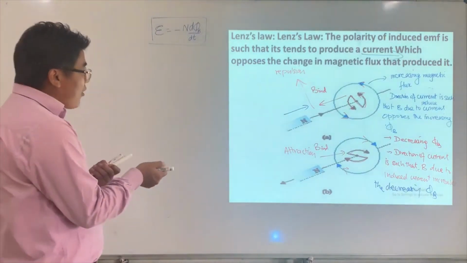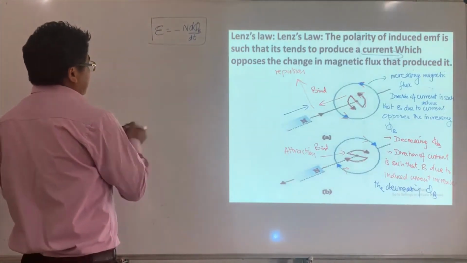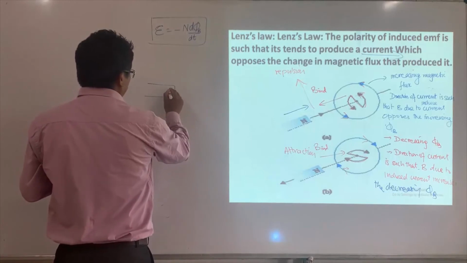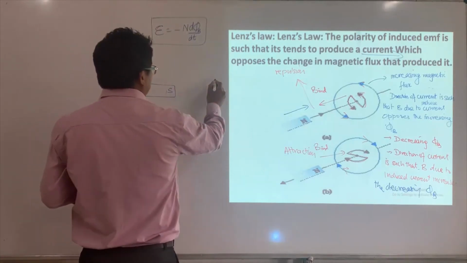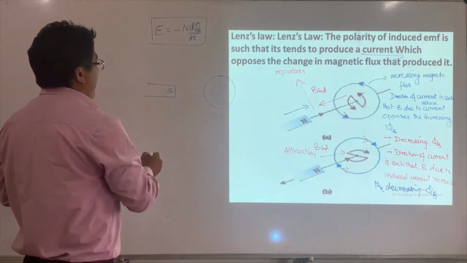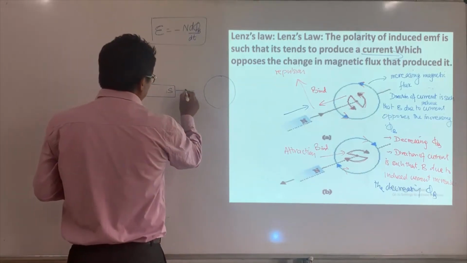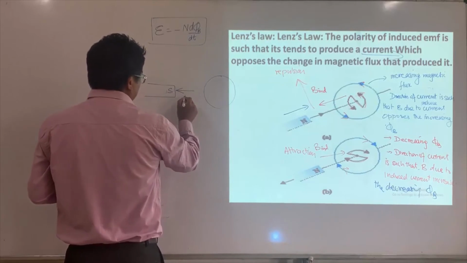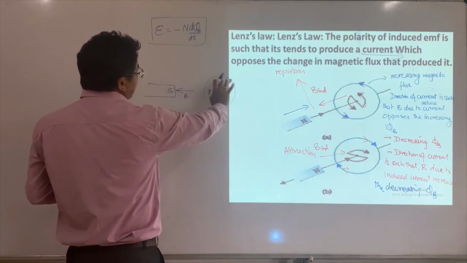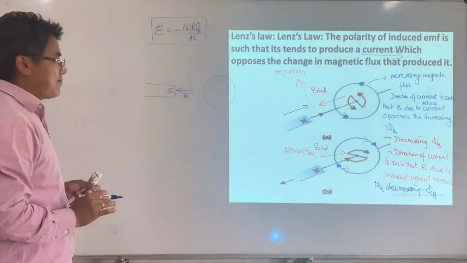Okay, now I'll explain again. Let's say I have a south pole. If you don't understand properly, I'll go through it once more. This is the coil, and this is the south pole. That south pole means the direction of magnetic field is this. So the coil experiences an increasing magnetic flux.